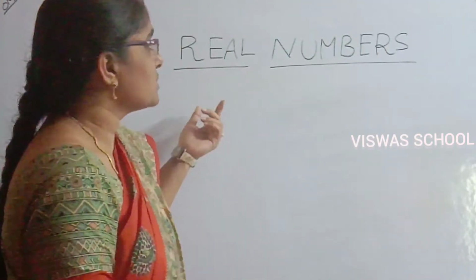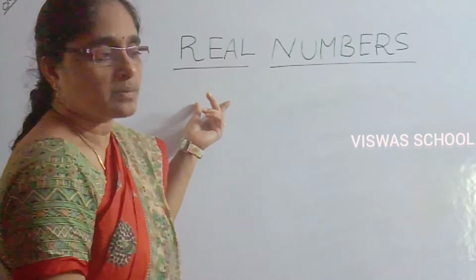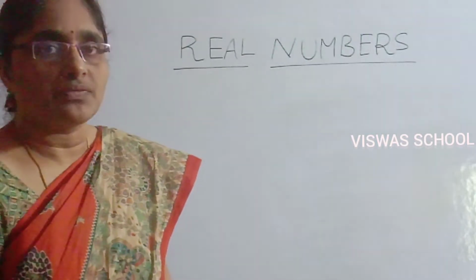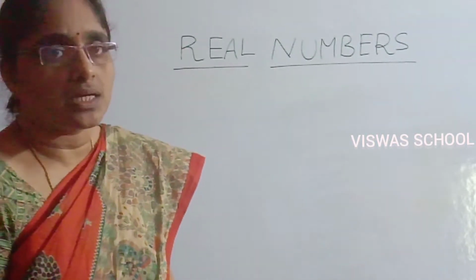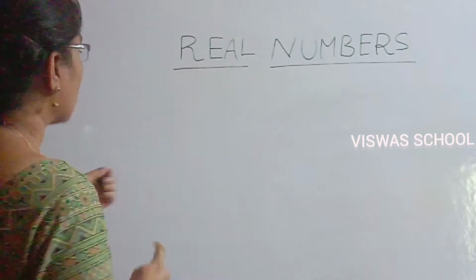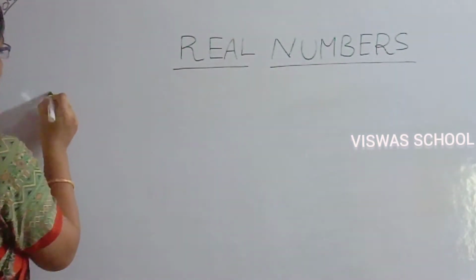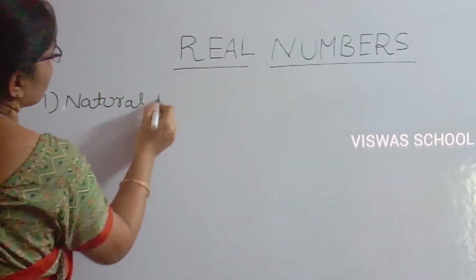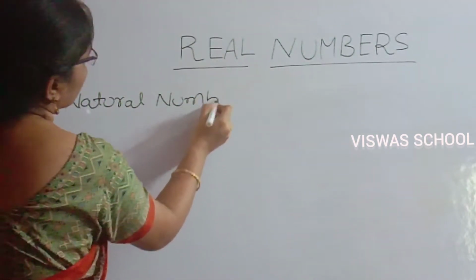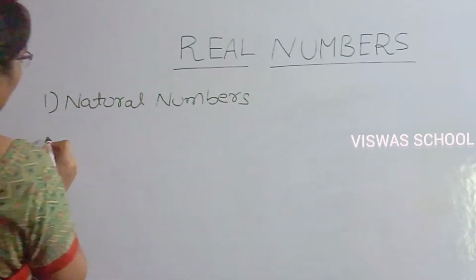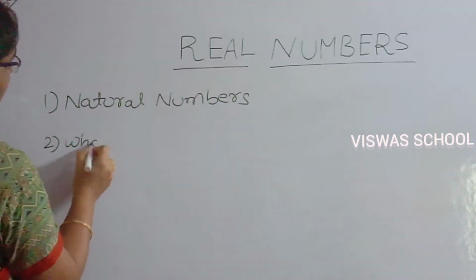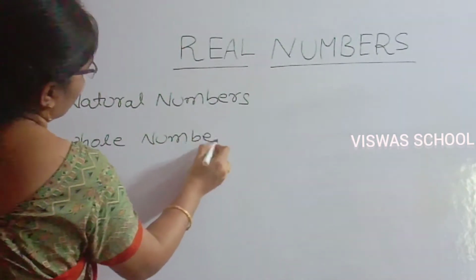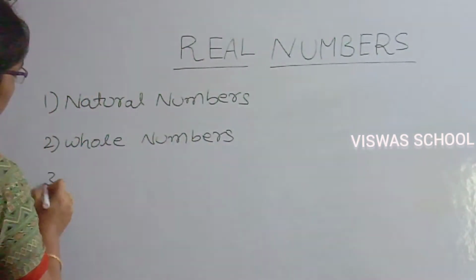Now we are going to start the first chapter, real numbers. Already in previous classes you learnt about different types of classification of numbers. Let us recall them. Those are natural numbers, whole numbers, integers.